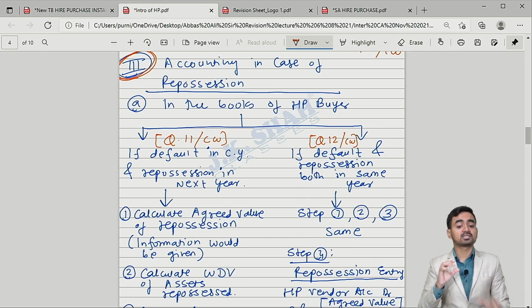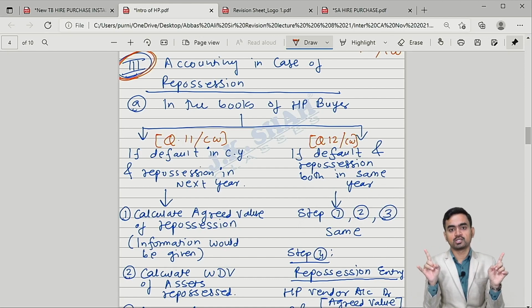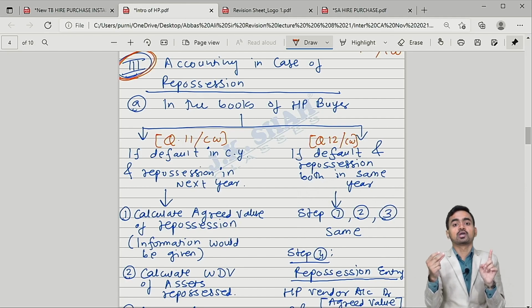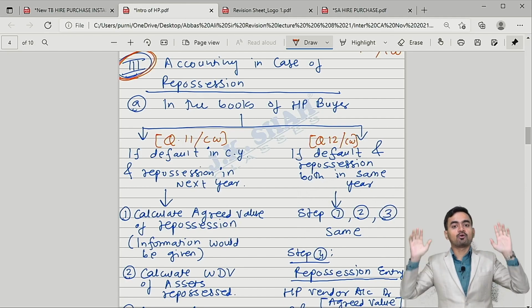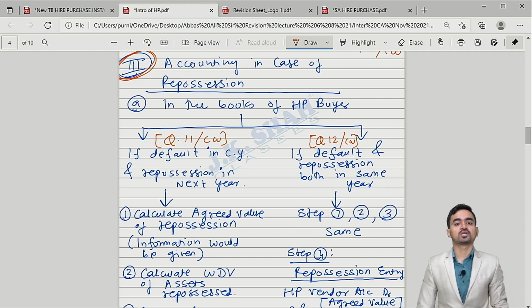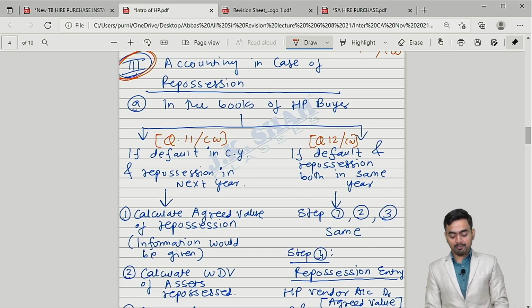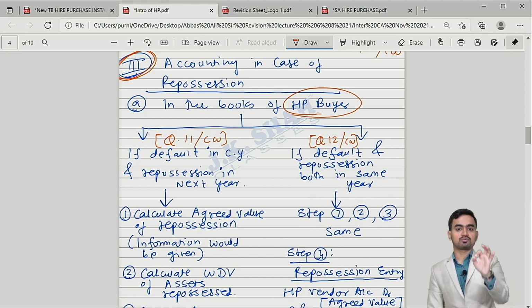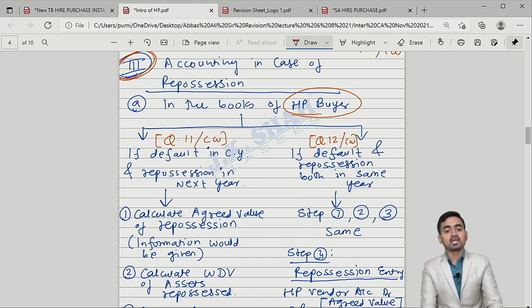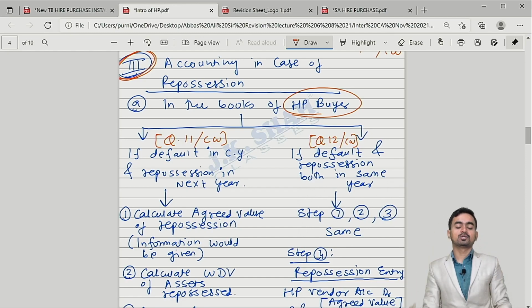Why is the repossession option available with the vendor, do you know? Because in the hire purchase system, I just give possession to you, not the ownership. So if you do not pay any installment, ownership is with me. I can take my goods at any point of time, and hence the repossession option is available in case of the hire purchase system. Okay, now how will you do the accounting in the books of HP buyer, first we will discuss. So my point number A is what? In the books of HP buyer. Now there are two situations.